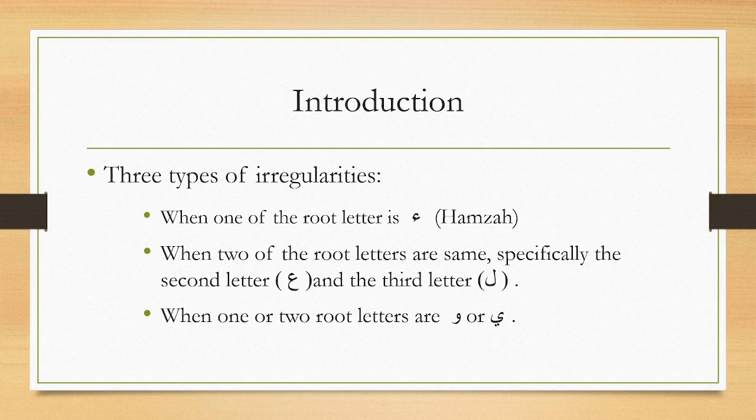So if the second letter and the third root letter are the same, that's one case. And if any of the root letters, the fa kalima or the ayn kalima or the lam kalima, happens to be a waw or a ya, then that's another class of irregularity. In that case, there might be just one root letter being a waw or a ya, or two root letters being a waw or a ya. So on the basis of these conditions, we classify irregularities in sarf into three categories.